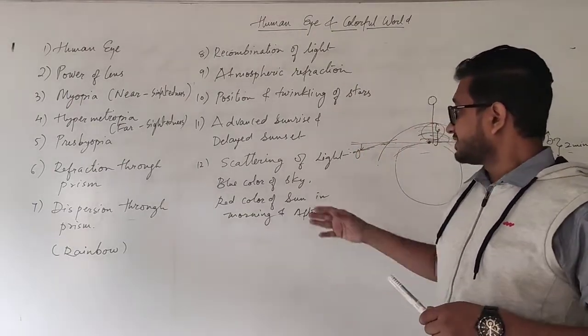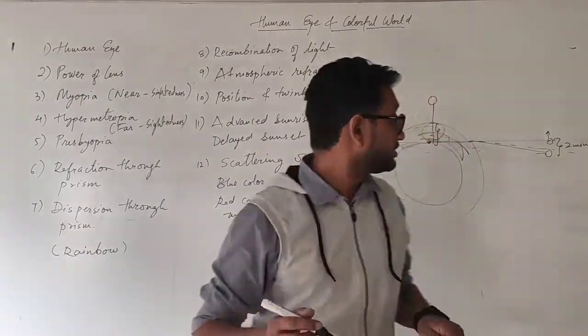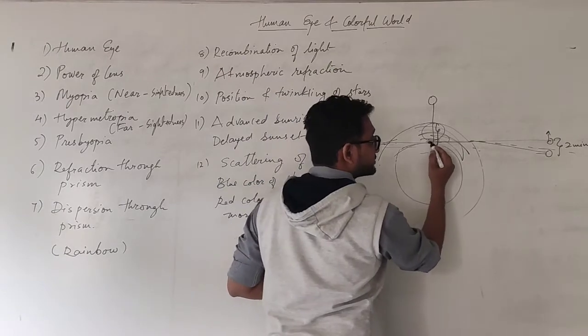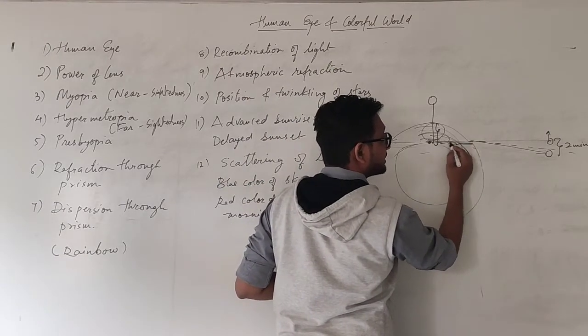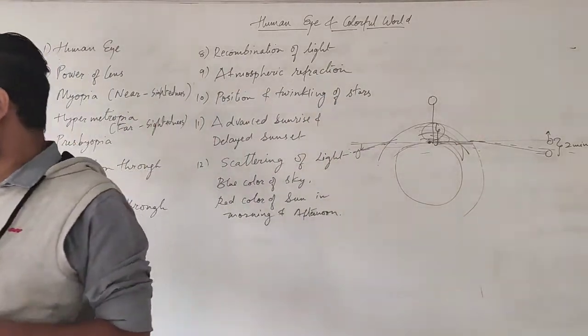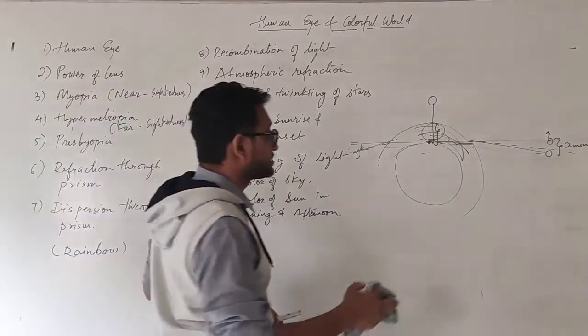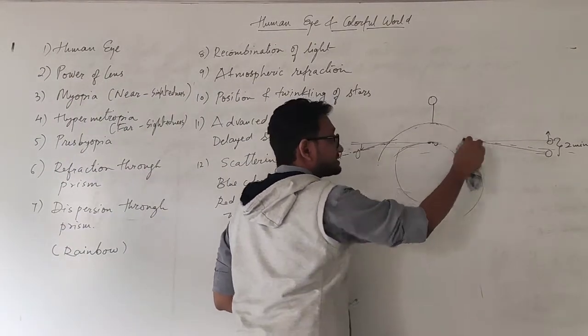And similarly, the red color of the sun, because in the morning and after the sunset the light has to travel the maximum distance. As you can see from here, the sunlight has to travel the maximum distance during sunrise and sunset.